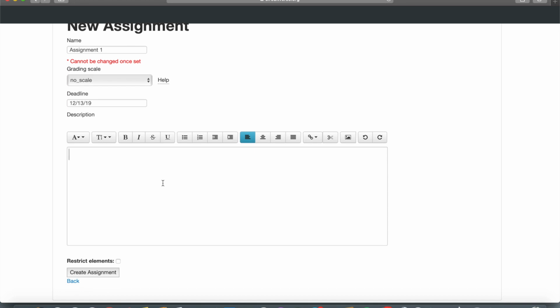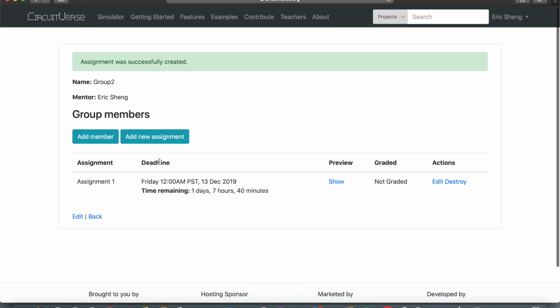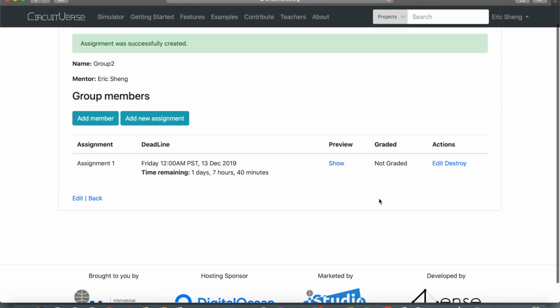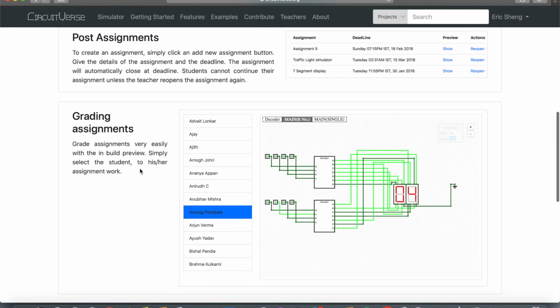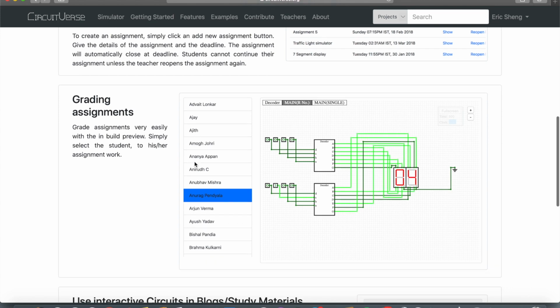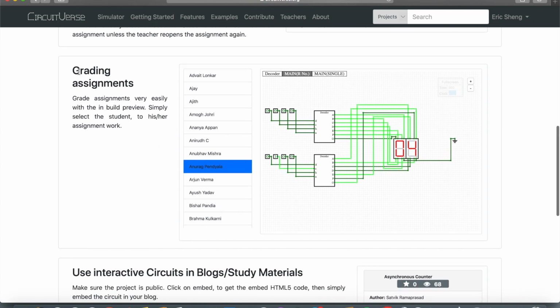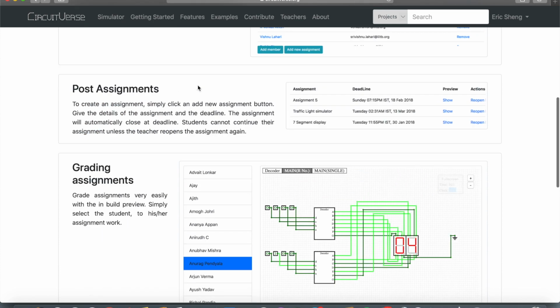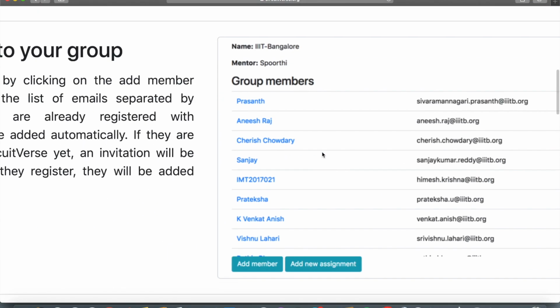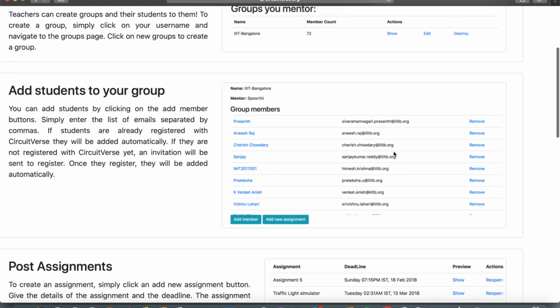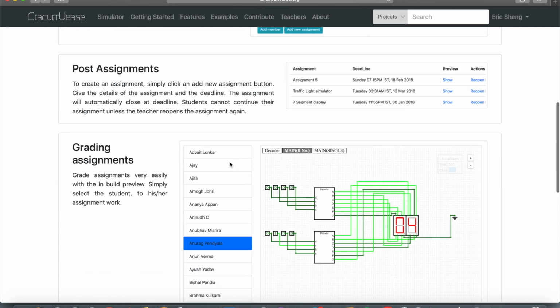And you can also destroy assignments by clicking on the destroy button. Since I don't have a lot of students or emails at this point, you can see examples of grading assignments. If you have a lot of students, you can just click on their username and preview their work and grade their project based on his or her completion. You can also add group members by using the email. Since I don't have a lot, this is an example of how you do it.